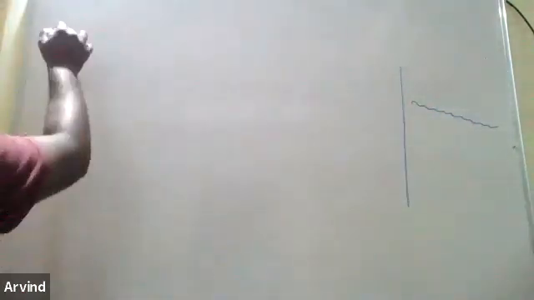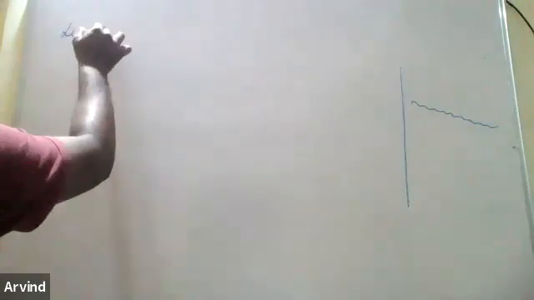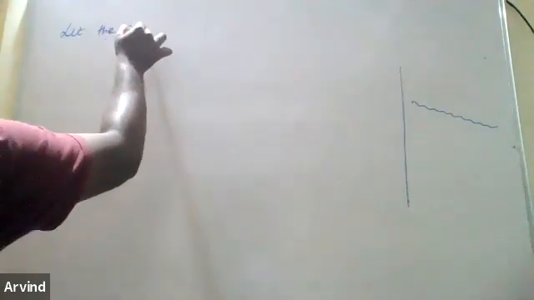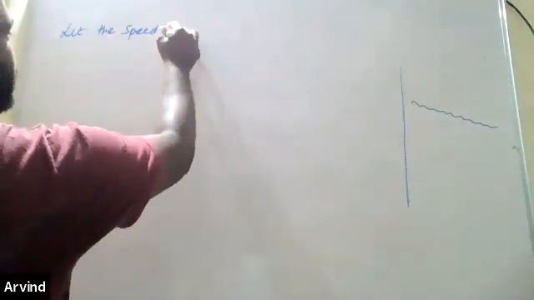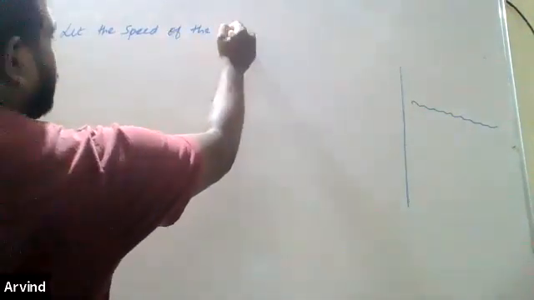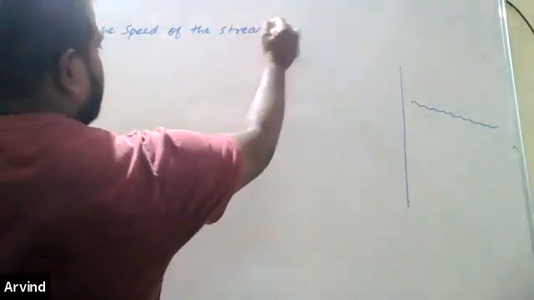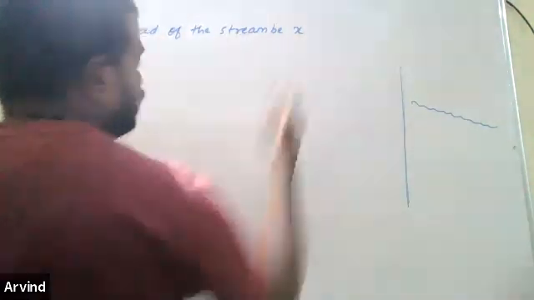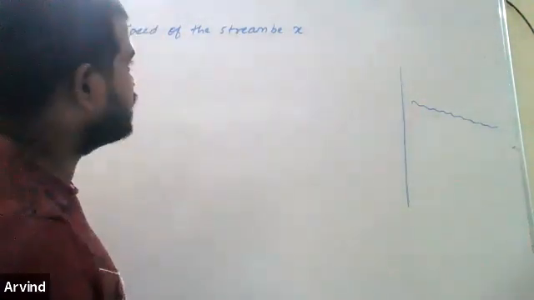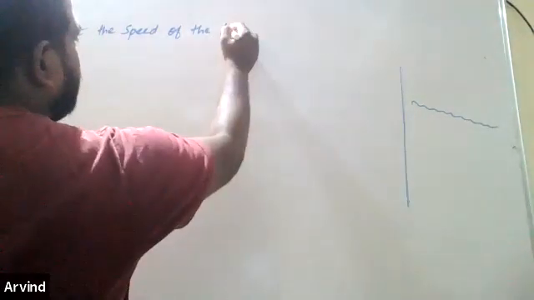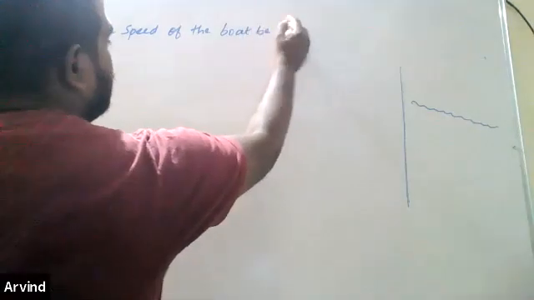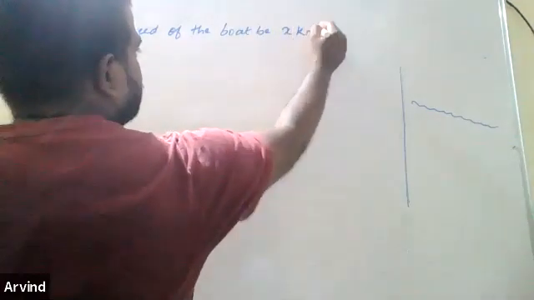Both the things. Simply put, we need to find the speed of the stream. The water is flowing, what we call the current. Let the speed of the stream be... let's take the boat as x. Let the speed of the boat be x km/h.